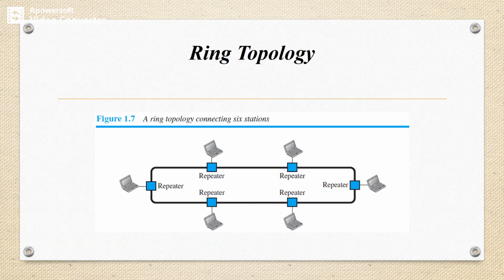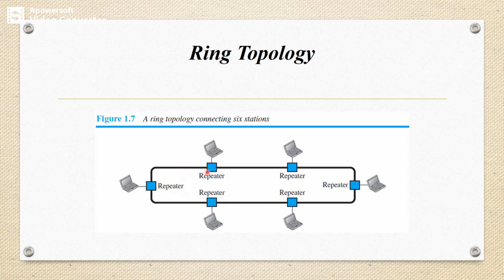So next we'll take ring topology. In the case of ring topology, we can observe that each computer is connected to the next computer, with the last one connected to the first. Suppose this is station 1, which is connected to the next one, station 2 is connected to the next one, station 3 is connected to the next one, and the last, nth station, is connected to the first one. So the signal travels on the cable in only one direction.